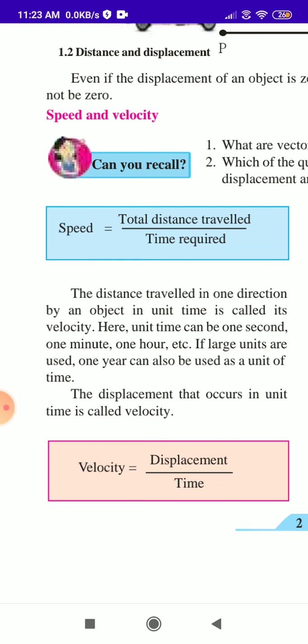So when you are going, we know the time.